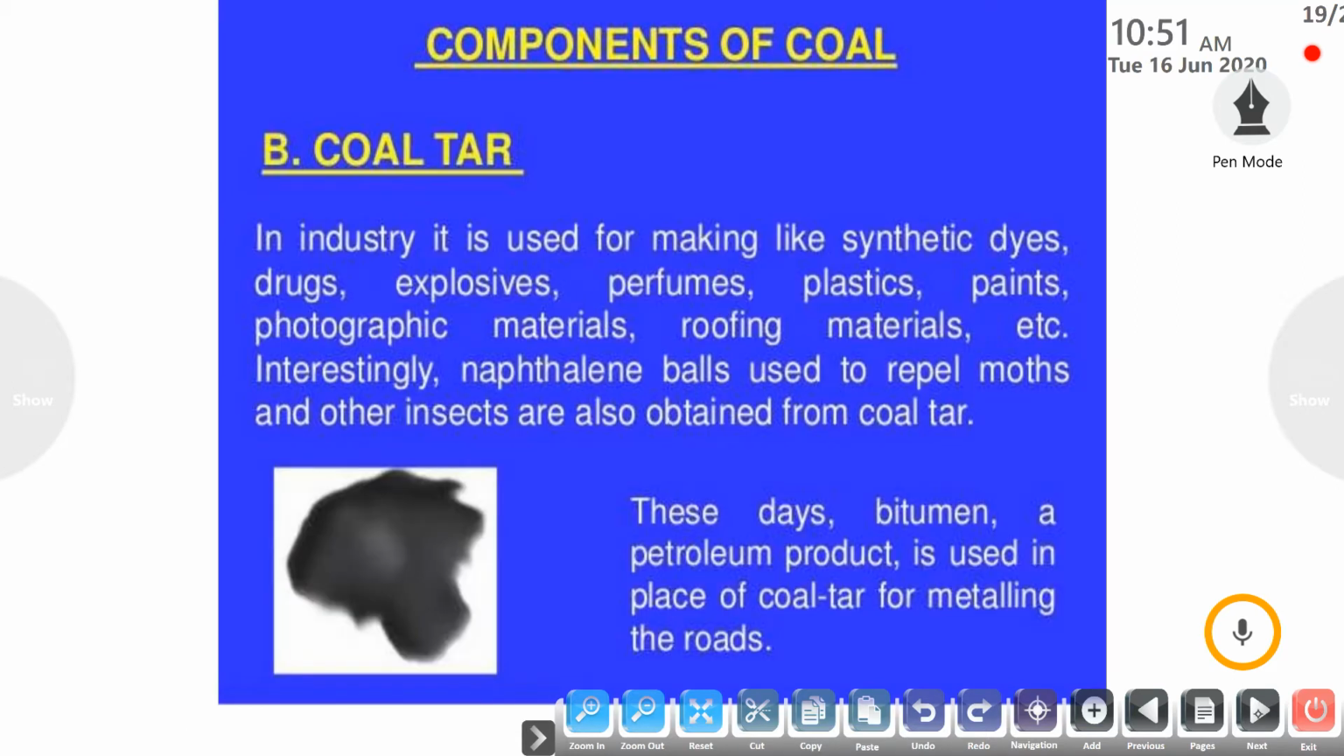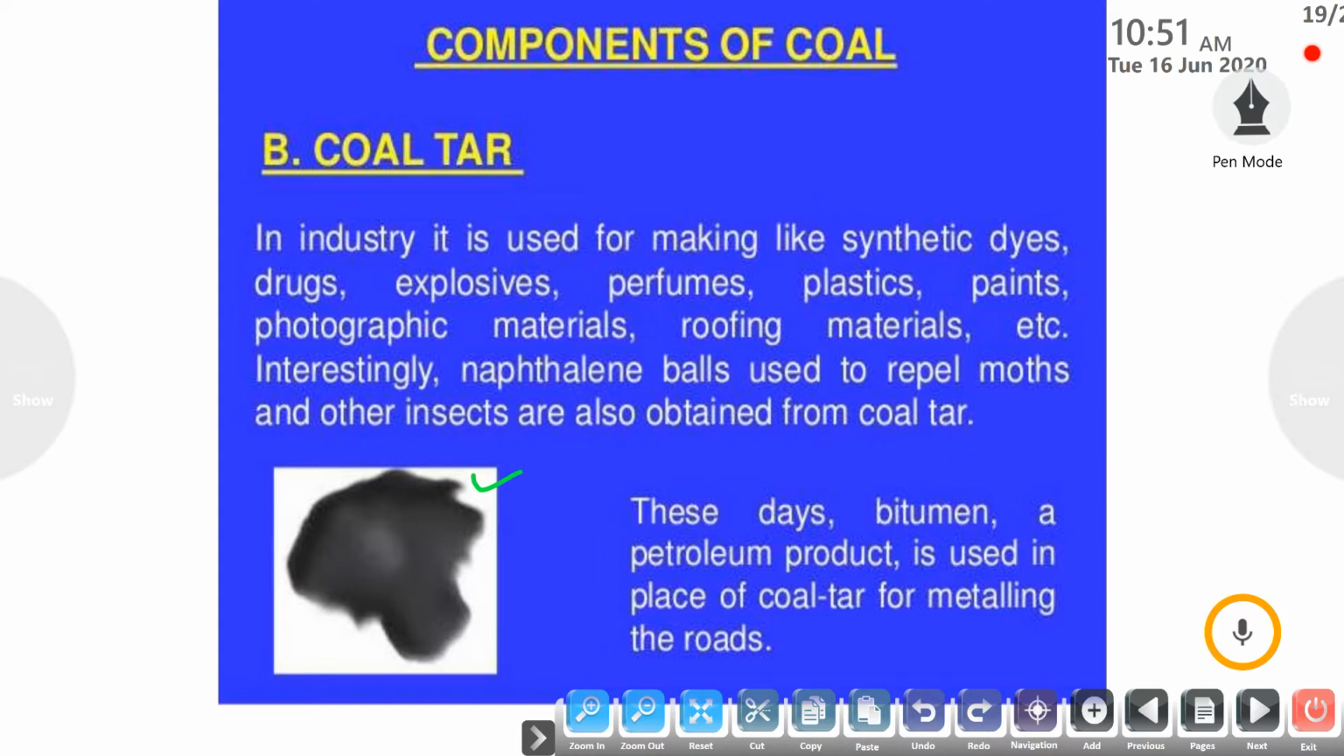Next is coal tar. Coal tar is a thick, dark colored, liquid type substance, as you can see in the picture, that is used for making synthetic dyes. It is used in making drugs, explosives, perfumes, plastics, paints, photographic materials, roofing materials. And interestingly, naphthalene balls that are used to repel moths or insects from clothes are also obtained from coal tar.